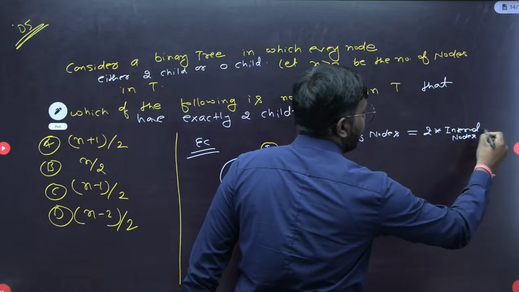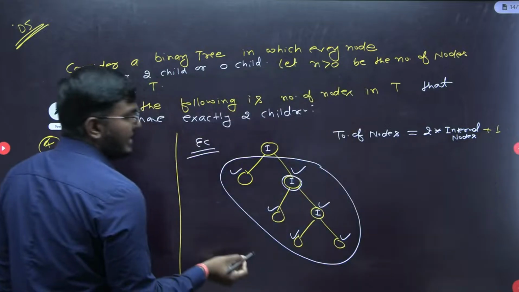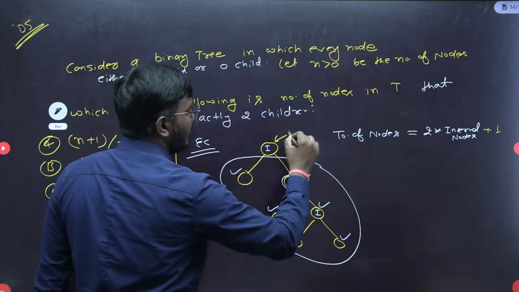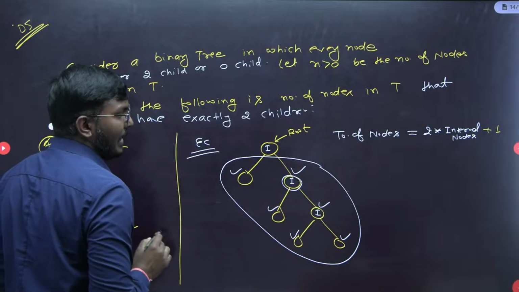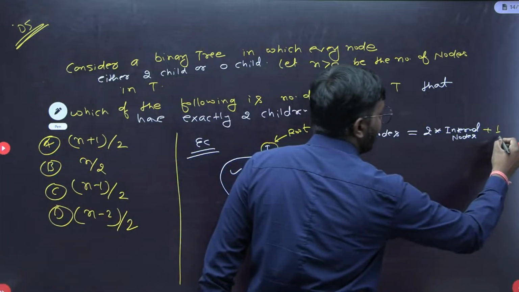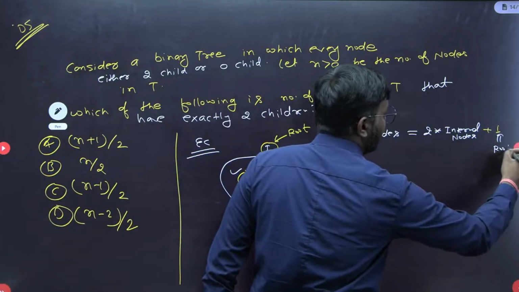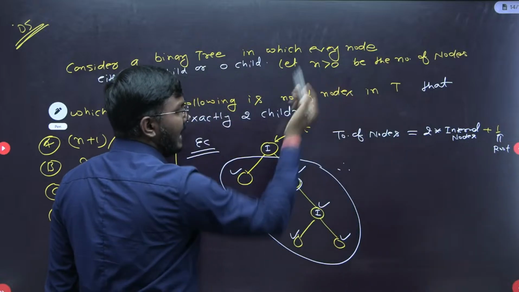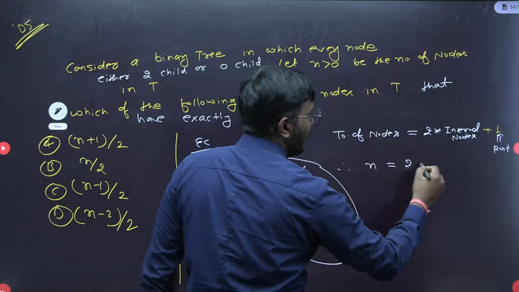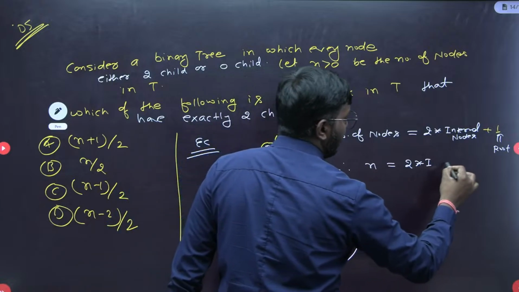plus 1. Why plus 1? We have discussed in the classroom: this plus 1 is for the root node, because the root node is not covered by any of these internal nodes. Now if you generalize this formula, the total number of nodes is given as n. So n is equivalent to 2 times the internal nodes plus 1.